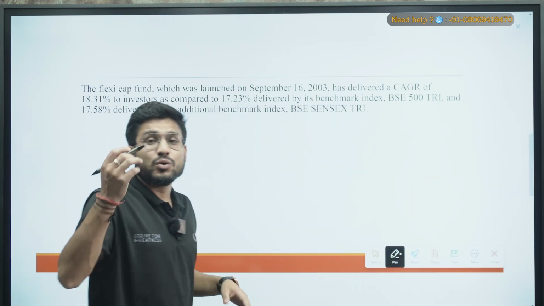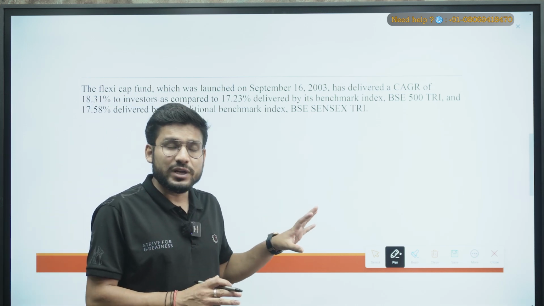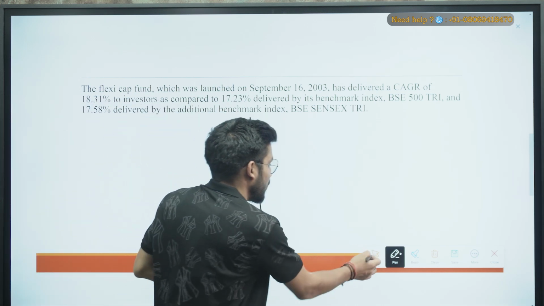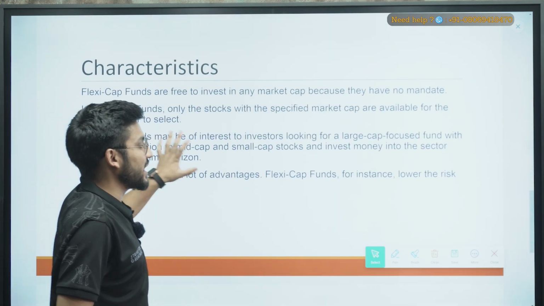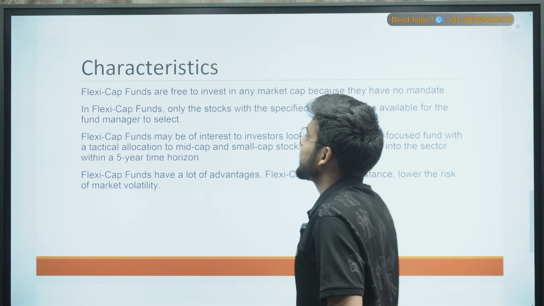So there's no doubt the Flexicap was a good one, okay? There's no doubt. Let's see what's ahead in the PPT. Okay, now if we talk about the characteristics of FlexiCap, the FlexiCap funds are free